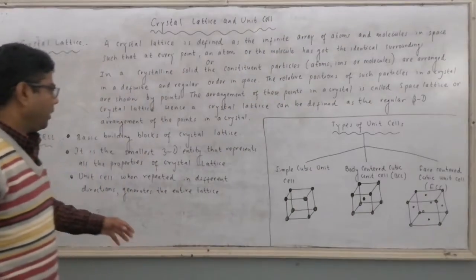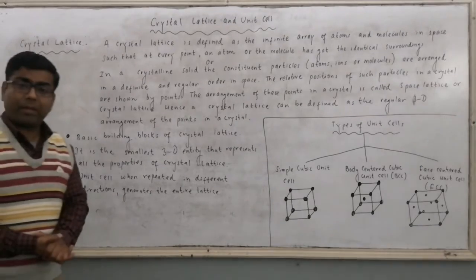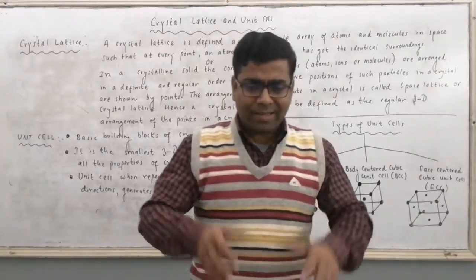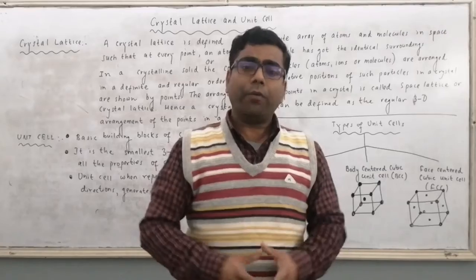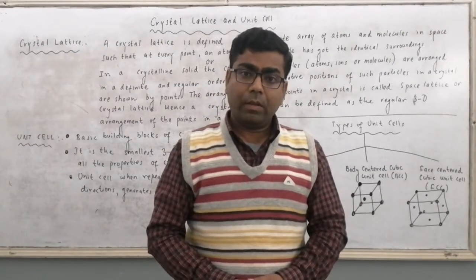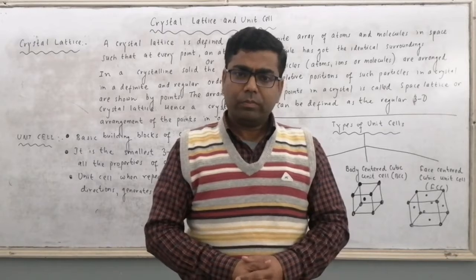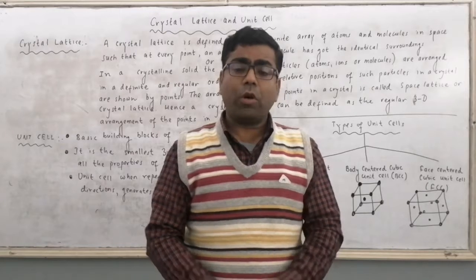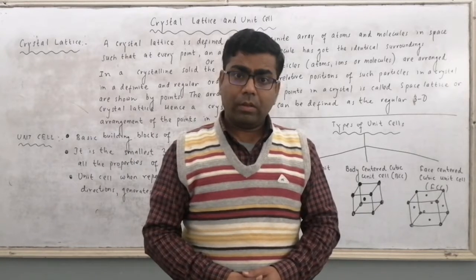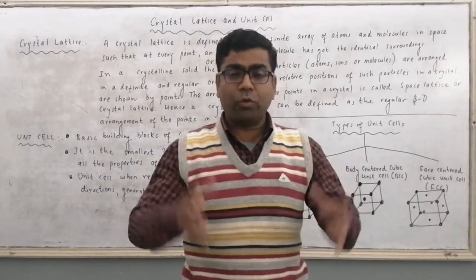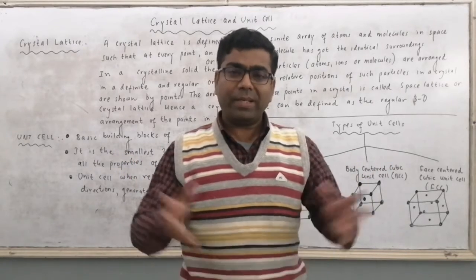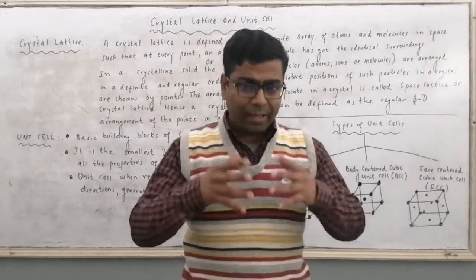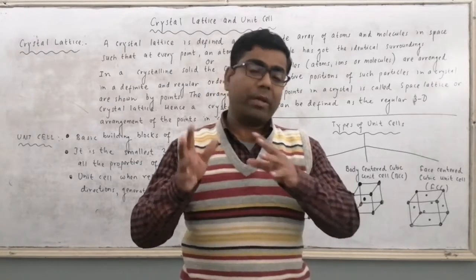Now then comes the next topic, that is your unit cell. Whenever we talk about crystal lattice, this crystal lattice is repetition of unit cell. Unit cell on repetition will form crystal lattice or space lattice. Like if we talk about a room, then the smallest unit of the room is bricks. When bricks are placed together, we get a room. So in crystal lattice also, repetition of unit cell is there.